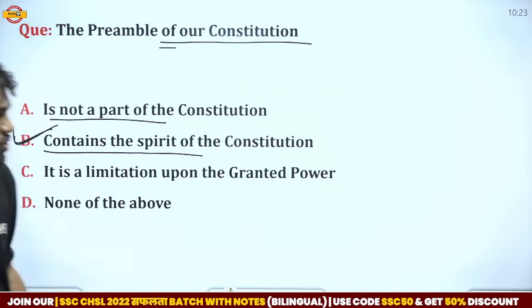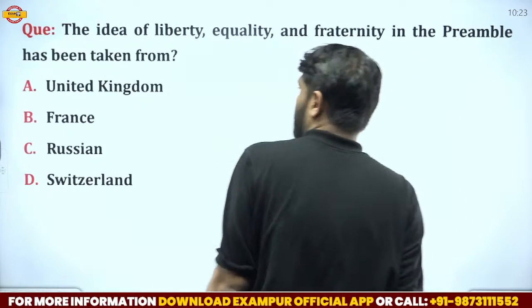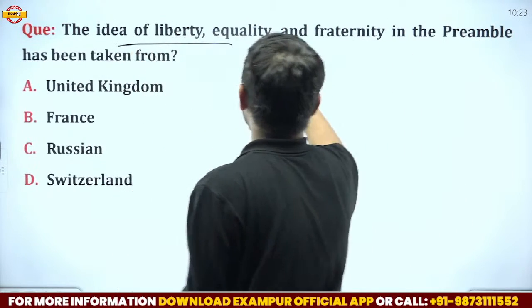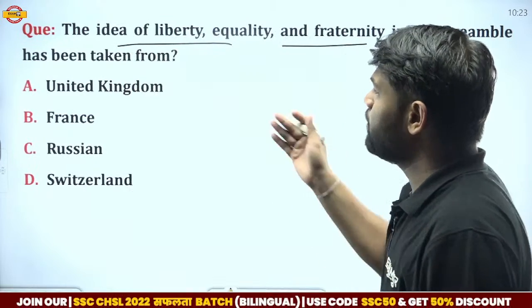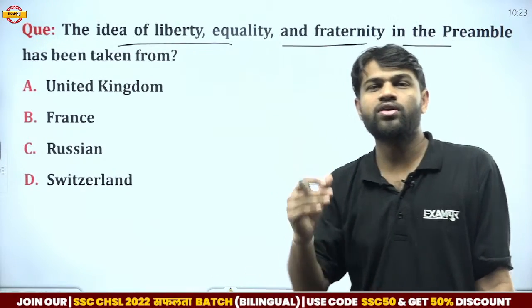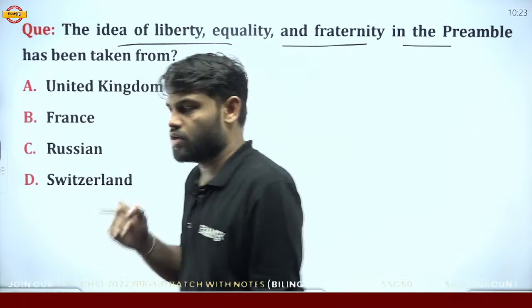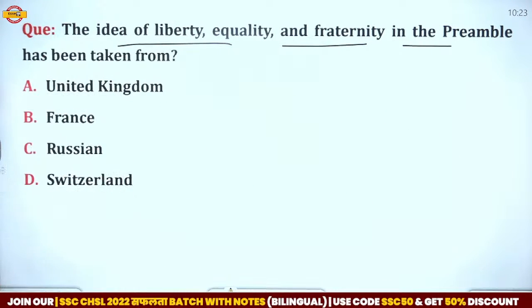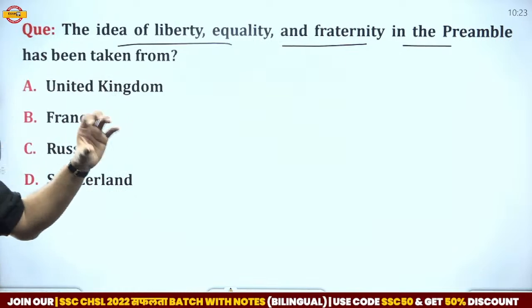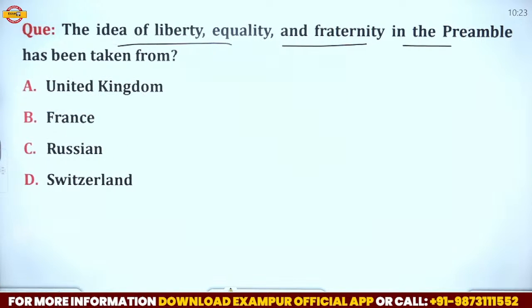Okay, now move on to another question. The idea of liberty, equality, and fraternity in the preamble has been taken from. So we have to find out which country these three important terms mentioned in the preamble of the Indian Constitution were taken from.